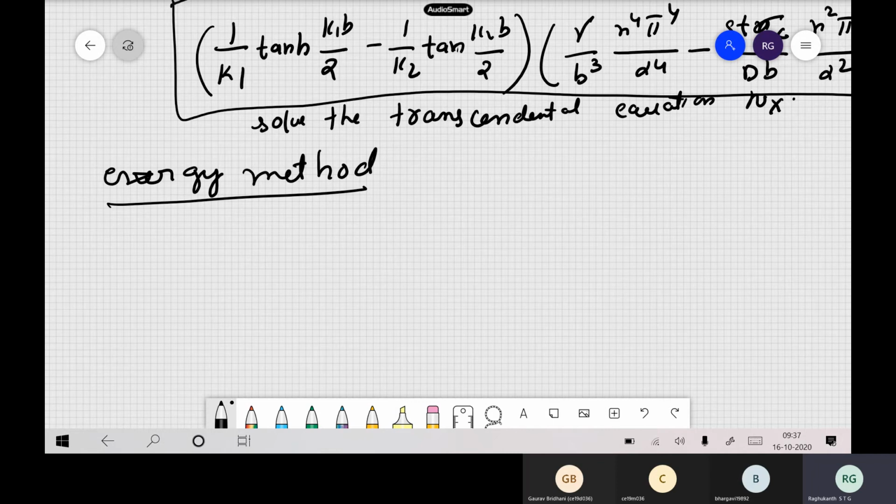Okay, let us just try for one problem. In the last class I already told you that sometimes in our plates, instead of writing the equations of equilibrium in the usual form, you can also write them in terms of normalized equations, which I wrote in the last class. Let me just write once again.